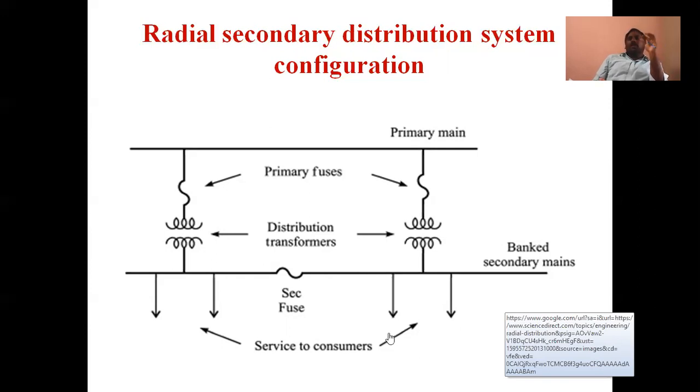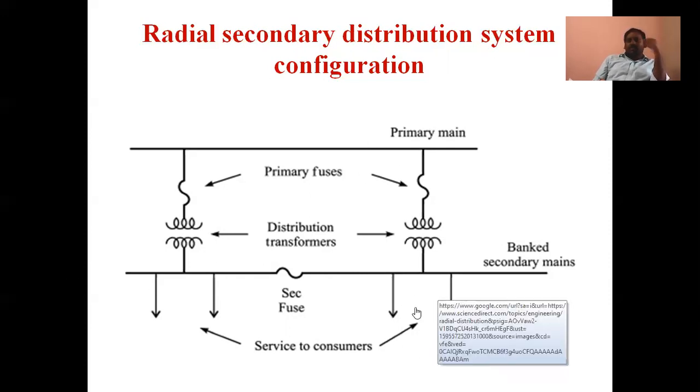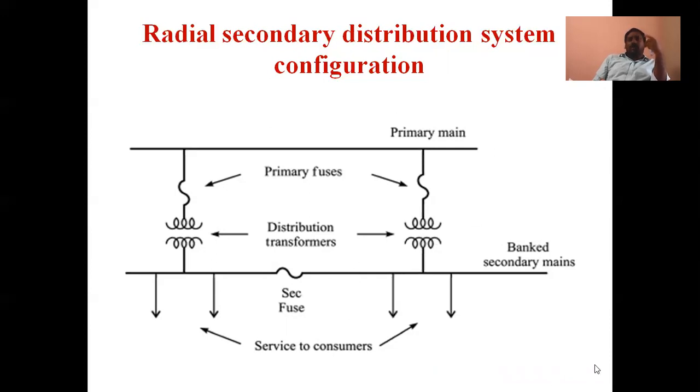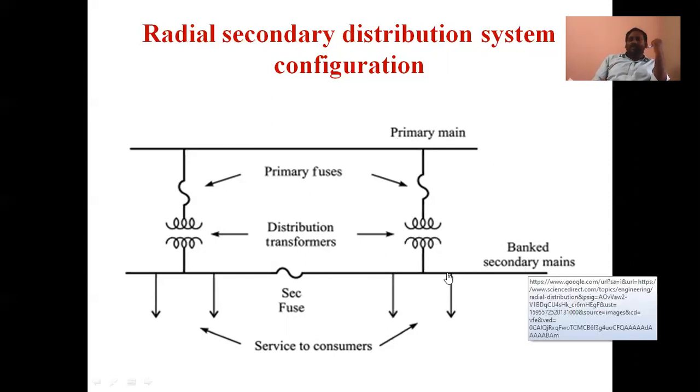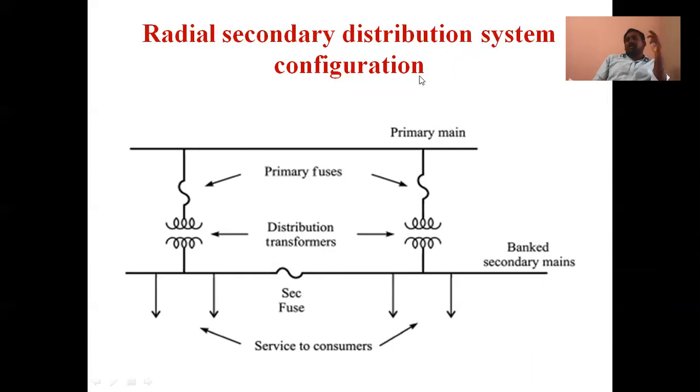Only domestic application is radial type. That's why only one path is there, the distributor. On that all loads are connected. Only single phase conductor, one phase one neutral, is connected on this distributor. That's why the banked secondary main is the one from the distribution transformer. This is the banked secondary main. On that service mains are connected. Service mains means from the distributor to our supply mains. This is a simple design of the radial secondary distribution system configuration.